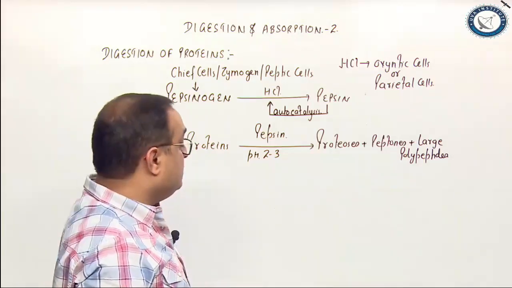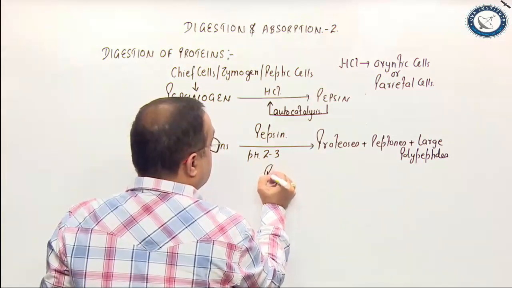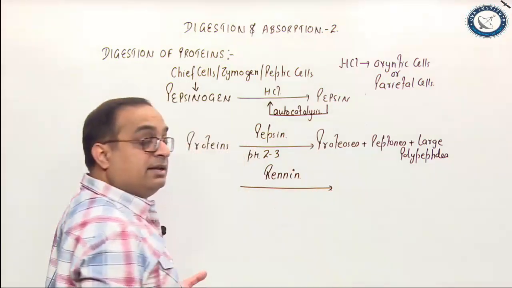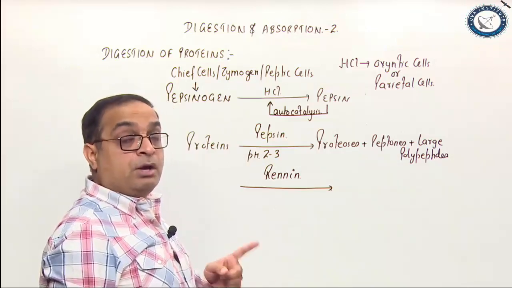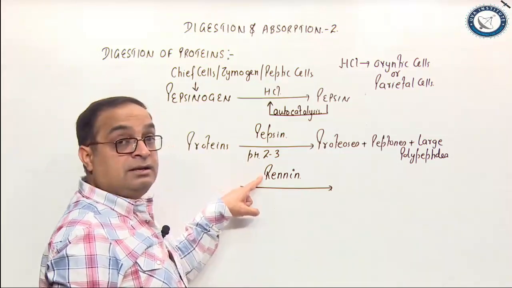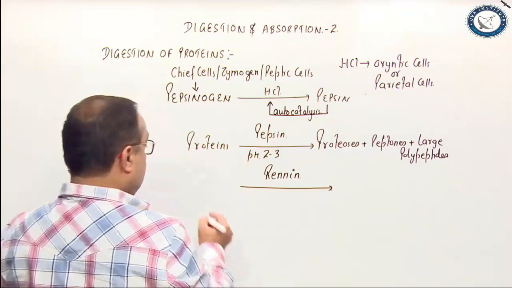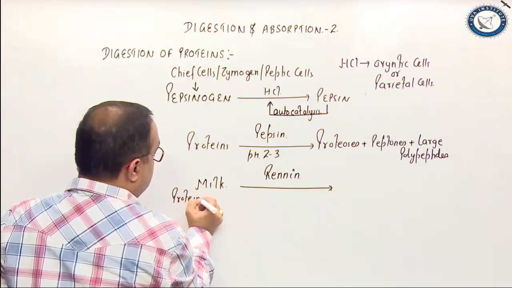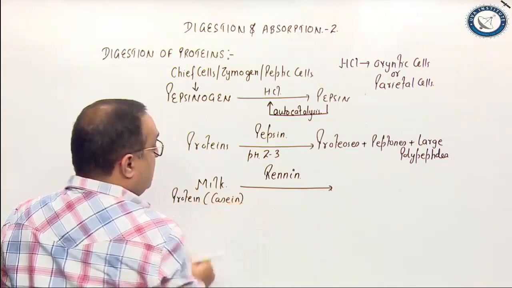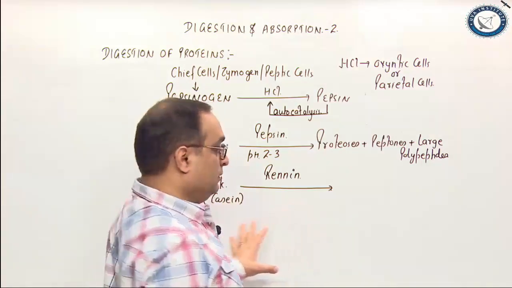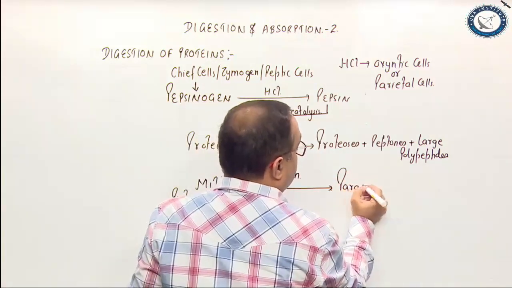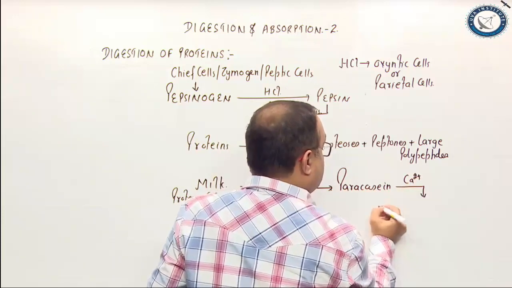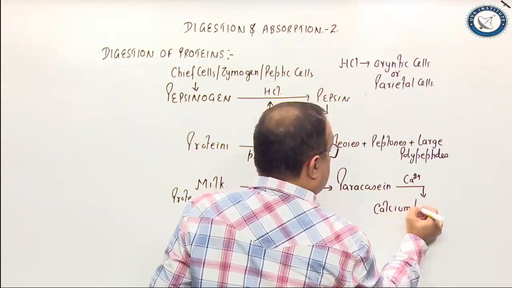There is another enzyme in the stomach for protein digestion, that is renin. Renin is also secreted in an inactive form, prorenin. Prorenin is converted into renin by hydrochloric acid. Renin acts on the milk protein casein. The milk protein casein is acted upon by renin to form paracasein, which in presence of calcium ions forms calcium paracaseinate.